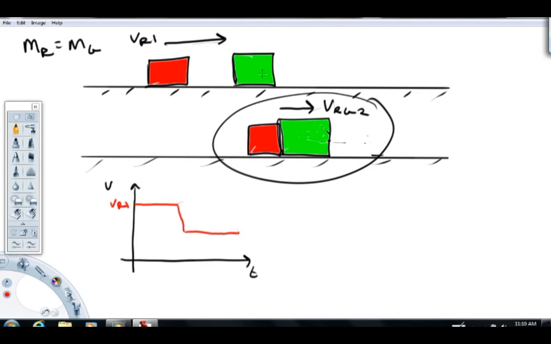If I were to draw a velocity graph for the green mass, I'll go ahead and do this in green. The green mass at first is not moving, so the first little bit of that graph looks like this. Then there's this small time frame where the green and red are changing in velocity. And then boom, they have the same velocity now. So the graphs look like this. The impact is occurring in this region. Graph-wise, it's all about what's happening right in here.